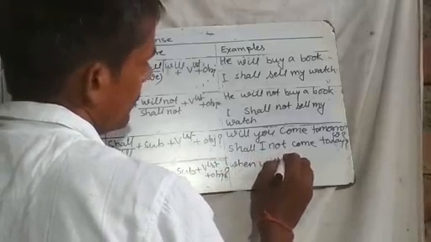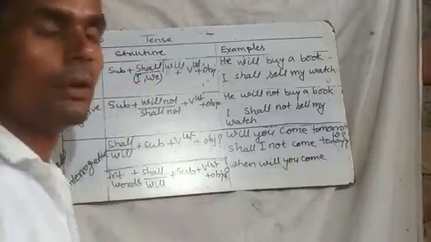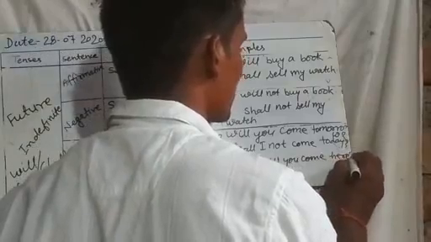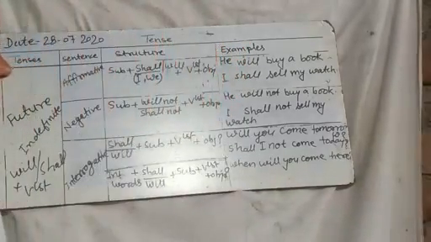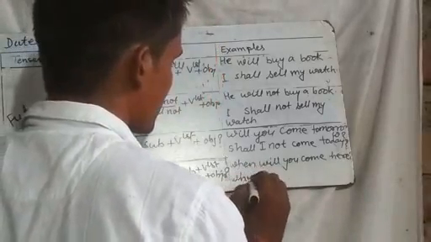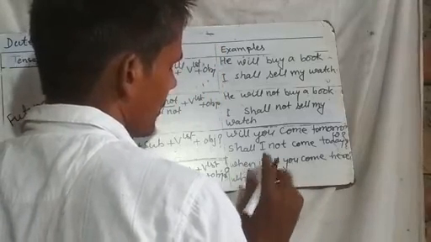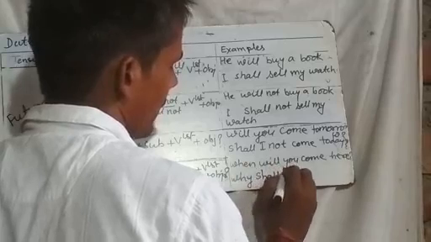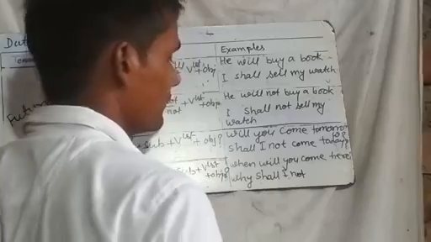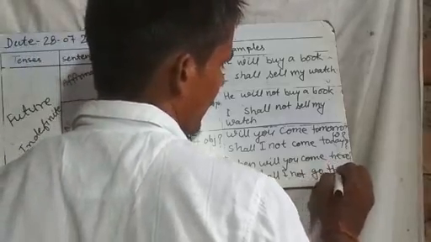When will you come? When will you come here? Or another example: why, sorry, helping verb, shall I not go there?